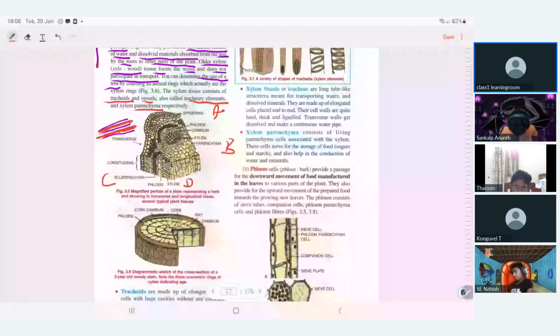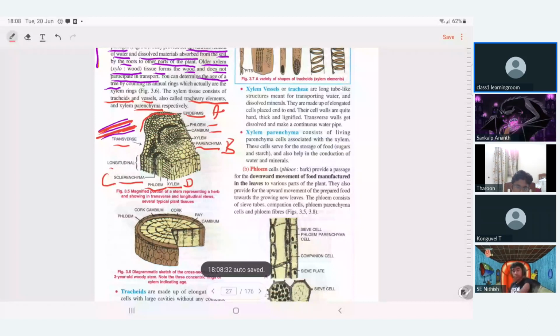So you should know what A is: the epidermis, the outermost covering layer. All the terms you have already studied: xylem, phloem, sclerenchyma, the longitudinal as well as transverse position, parenchyma, phloem, cambium tissue. You know how it is organized. Epidermis is there, and then the cortex.